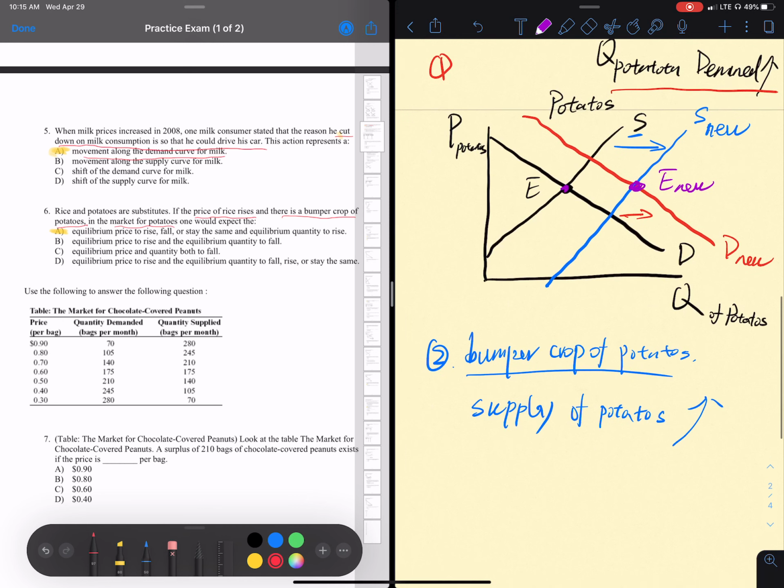Okay, comparing these two equilibria, the old equilibrium with the new equilibrium, you can tell the quantity.